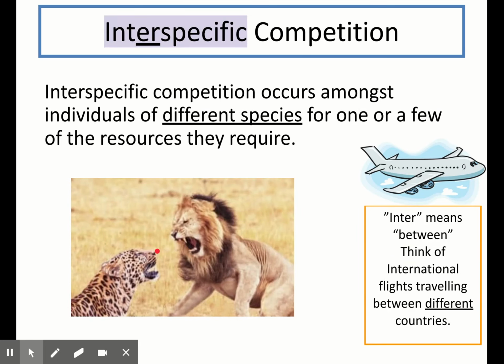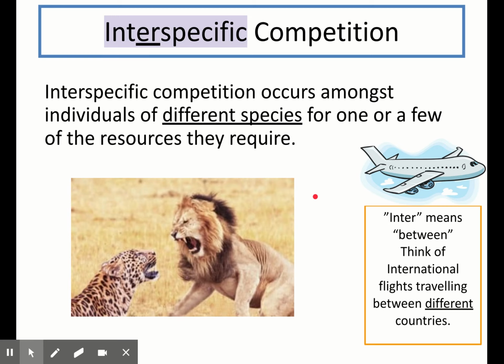Interspecific competition occurs amongst individuals of different species for one or a few of the resources they require. The way I remember that interspecific competition is between members of different species is when I think of inter, I think of international flights and the fact that they go between different countries. Another important thing to point out here is that because they are different species, they normally only compete for one resource or a few resources.